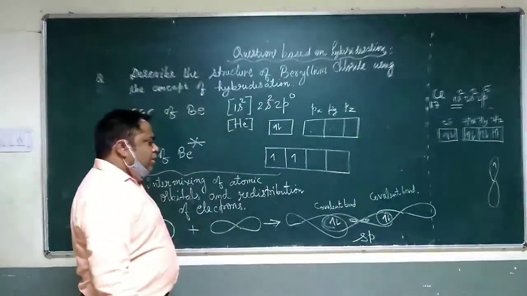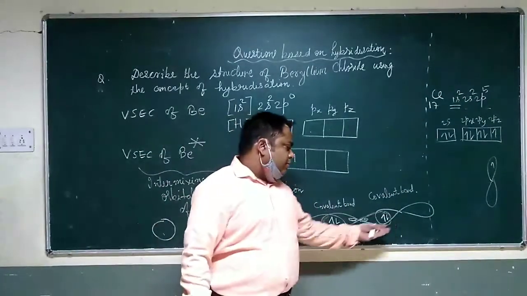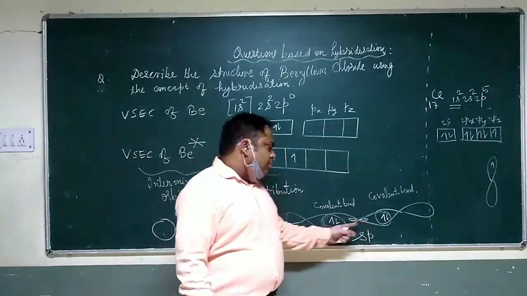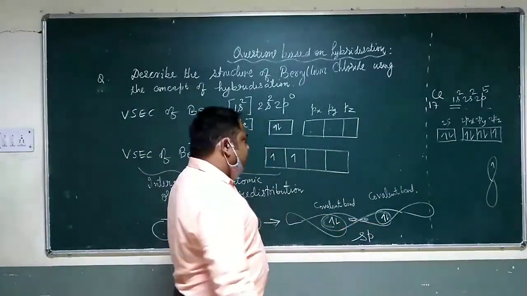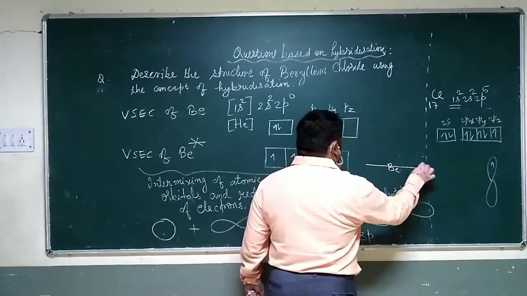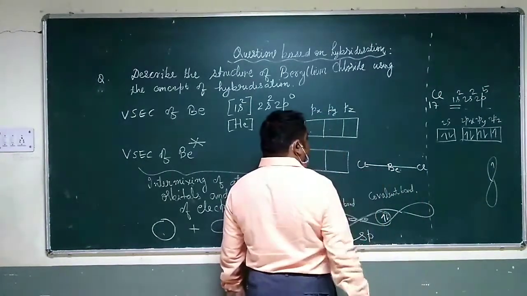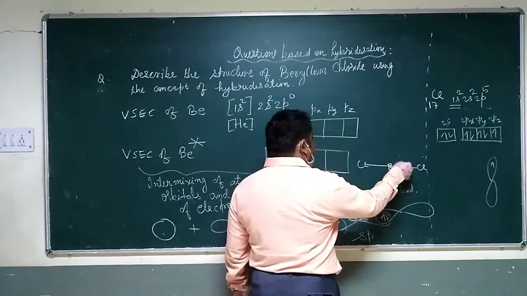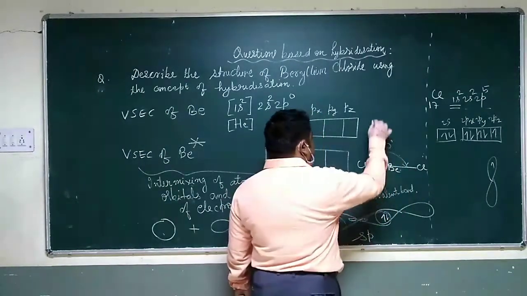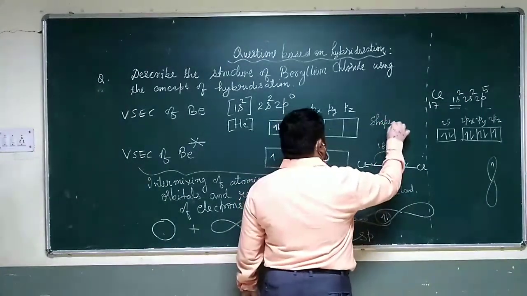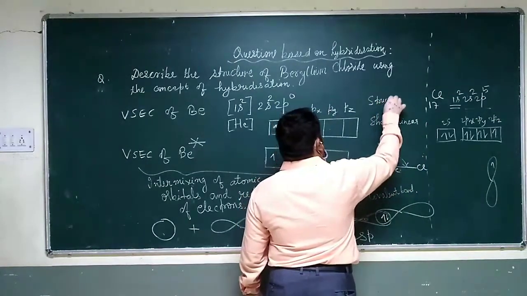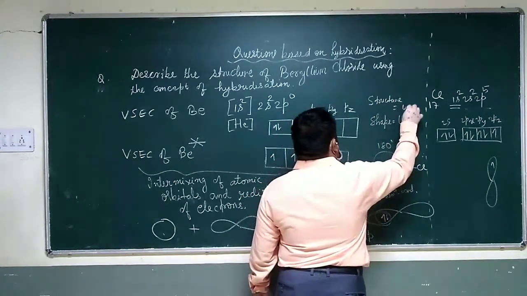In this case, do you think there should be any angle between chlorine and beryllium atom? I think these electrons are in one line itself, they are collinear, hence it will form a linear shape. Beryllium will be in the center and chlorine on the two sides. So the bond angle of beryllium chloride will be 180 degrees. Its shape will be linear, and its structure will be linear.